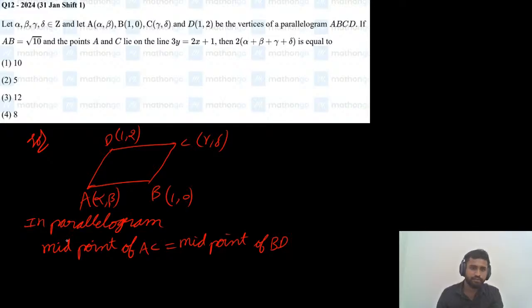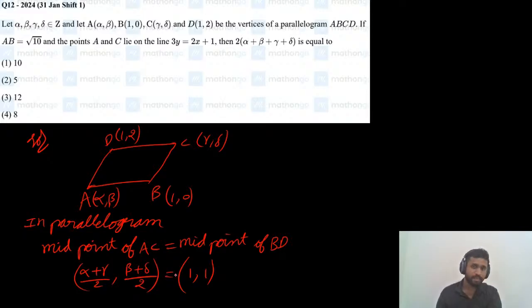So what is the midpoint of AC here? Midpoint of AC is (x1 plus x2)/2, which is alpha plus gamma by 2, comma (y1 plus y2)/2, which is beta plus delta by 2. So this is the midpoint of AC, and midpoint of BD is (1 plus 1)/2, which is 1, and 2 by 2 is also 1.